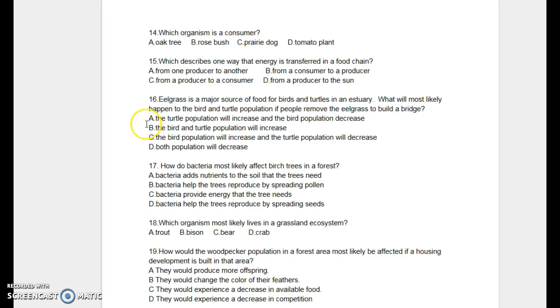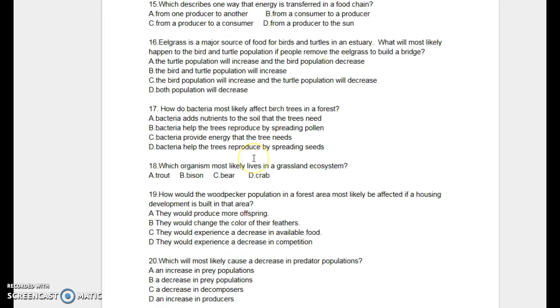16. Eelgrass is a major source of food for birds and turtles in an estuary. What will most likely happen to the bird and turtle population if people remove the eelgrass to build a bridge? The turtle population will increase and the bird population decrease. The bird and turtle population will increase. The bird population will increase and the turtle population will decrease. Both populations will decrease.